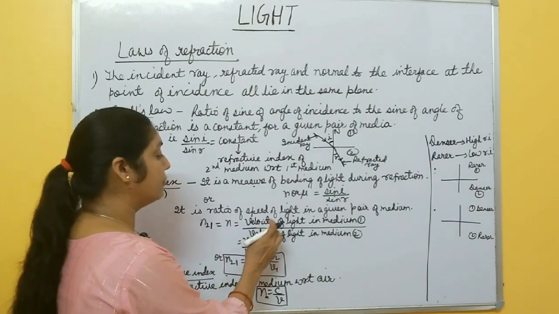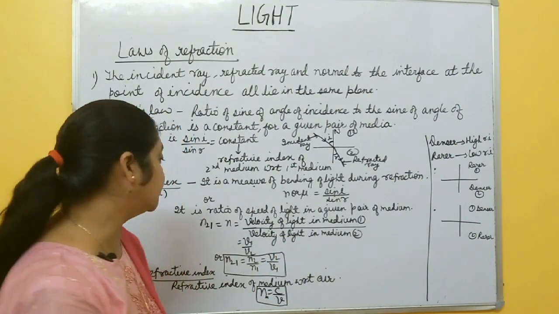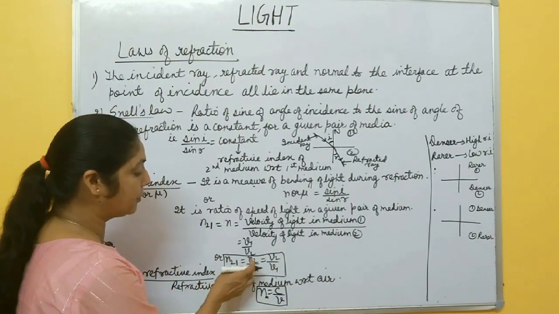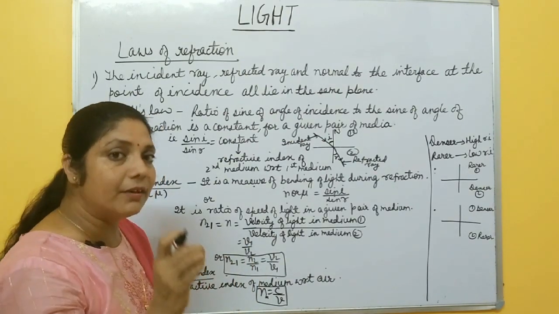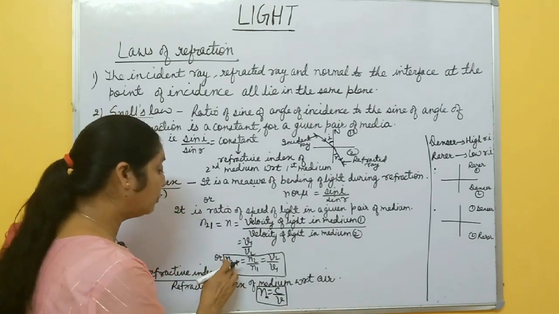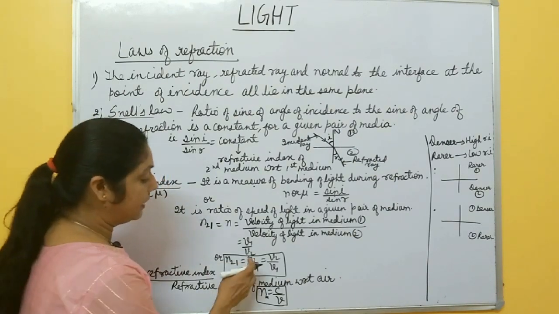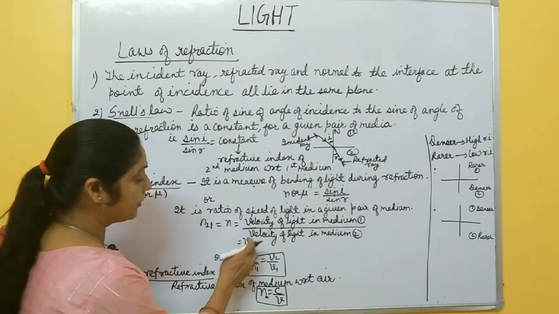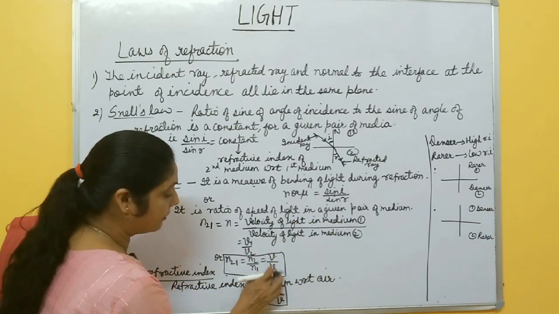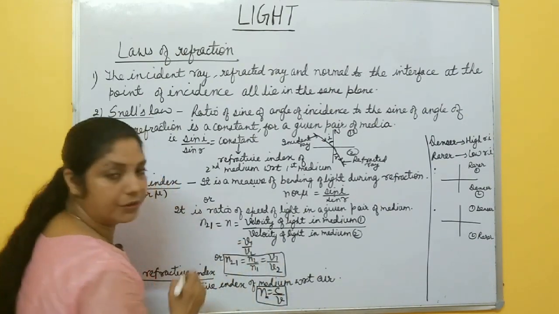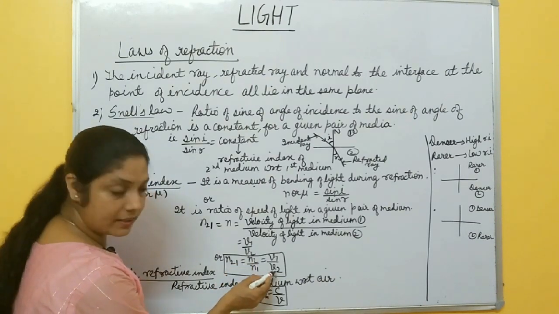It is equal to velocity of light in medium 1 by velocity of light in medium 2, and this n21 is also equal to n2 by n1. n21 means refractive index of medium 2 with respect to 1. So n2 by n1 is equal to v1 by v2. Here it's clear that if refractive index is more, velocity is less; they are inversely proportional.